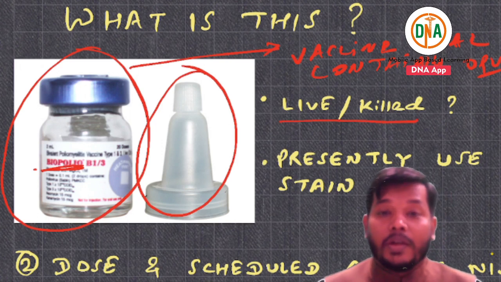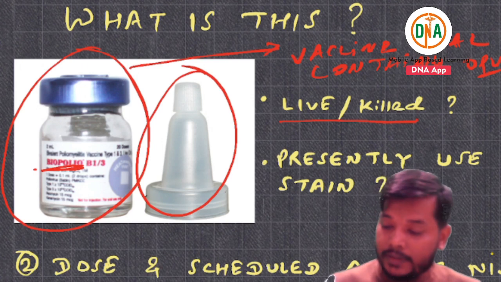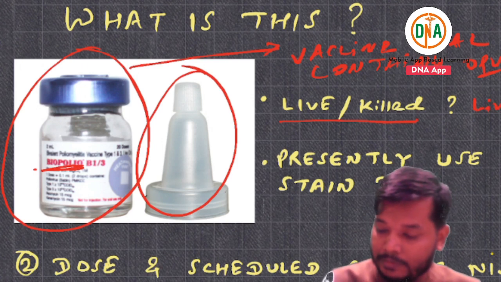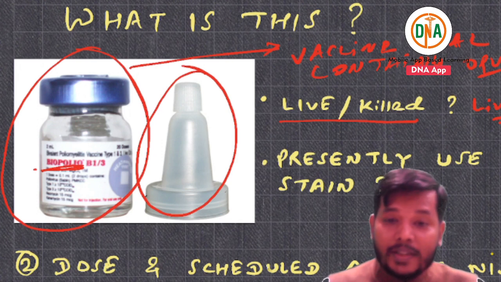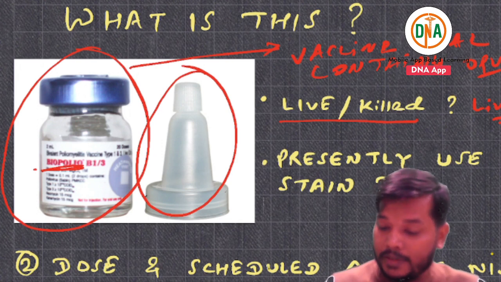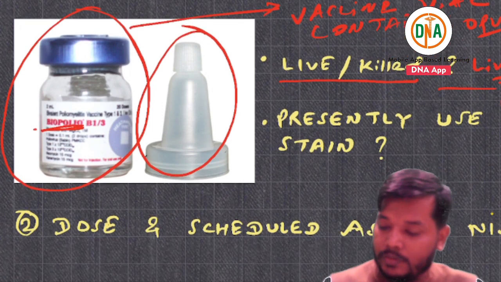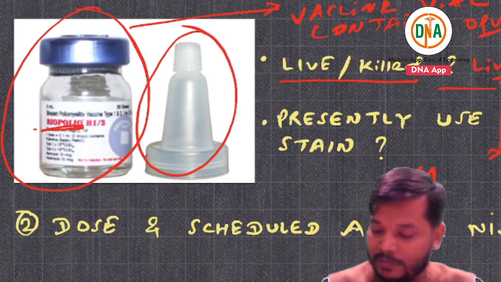The second question will be, which type of vaccine is it? Is it live or killed? This is live. Then they will ask you, what is the other name? This is Sabin.